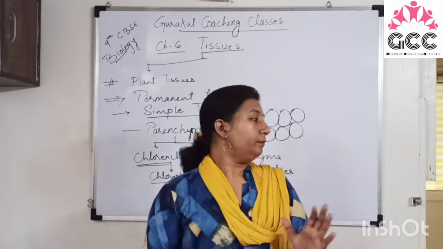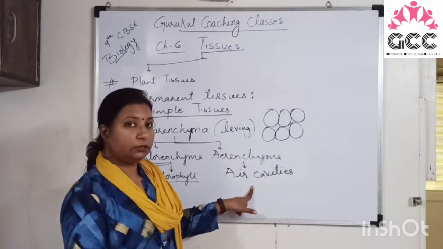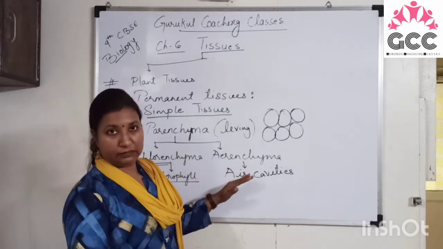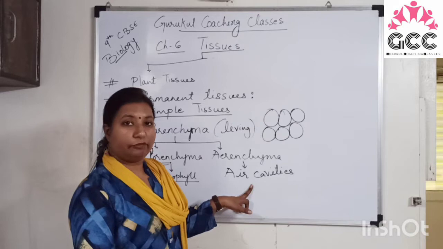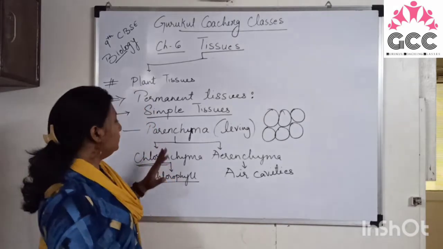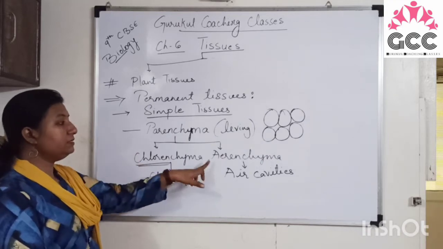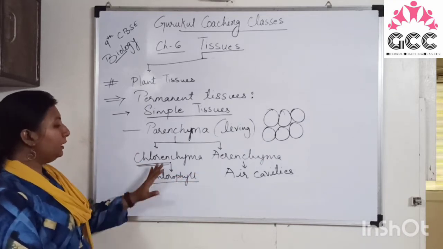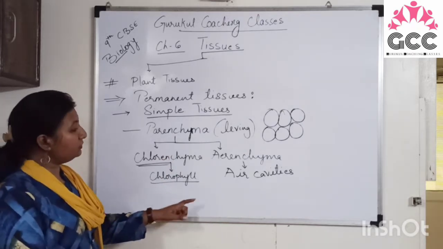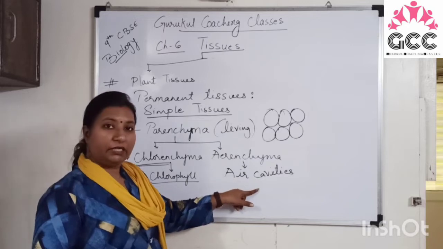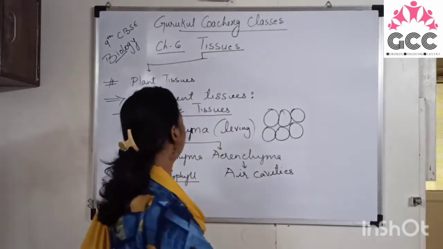So the aerenchyma tissues are providing buoyancy to the aquatic plants. Because of these air cavities, they can easily float on the surface of the water. So these are the two different types of parenchyma tissues. First is the chlorenchyma, second is the aerenchyma. Right? And chlorenchyma contains chlorophyll, which helps in photosynthesis. Aerenchyma contains air cavities, which provide buoyancy to the aquatic plants.